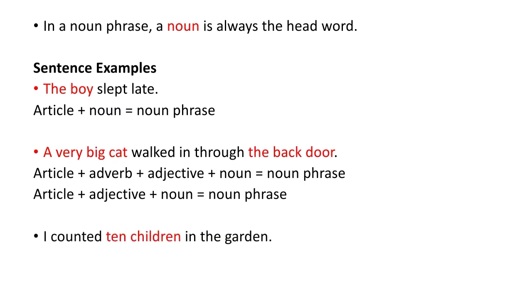I counted 10 children in the garden. 10 children is marked in red. 10 is a determiner, and the head word is children, which is a noun. So a determiner plus a noun is a noun phrase. Remember, the most important thing in a noun phrase is that it does not have a finite verb, and the most important word in it is a noun.